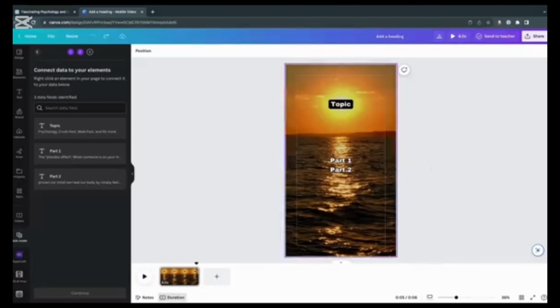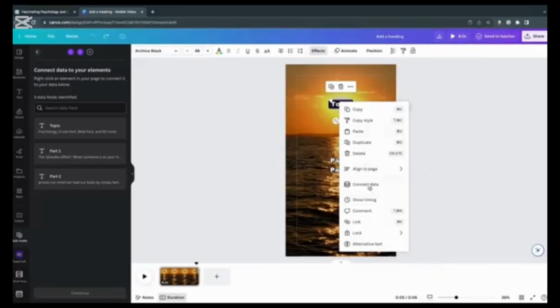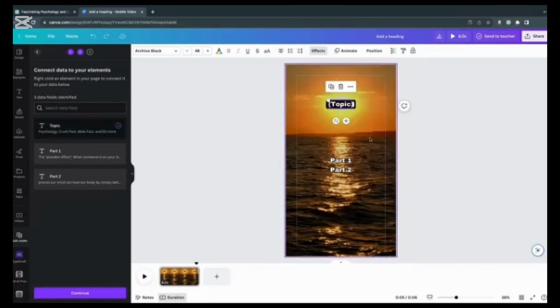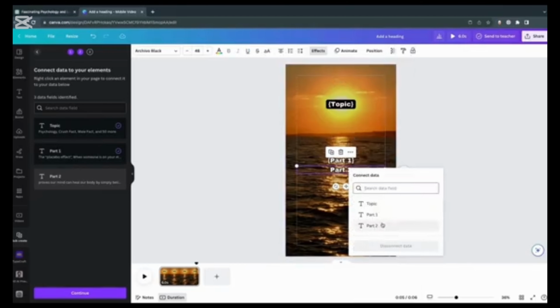Next, let's connect the data to the specific elements in your editor. Here, right-click on the topic text and choose Connect Data. Then select Topic once again. You'll see these clamps around it, which means your data has now been connected. Just repeat this process for Part 1 and Part 2, but with the right source.